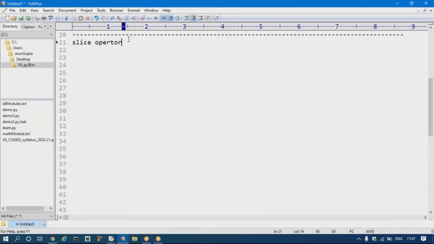Now what is the meaning of slice here? Slice means a piece, or a part of something. Suppose I have an apple, and we have 14 students connected here and 15 members including me. I have to cut that apple into 15 pieces. Every piece is also known as a slice.